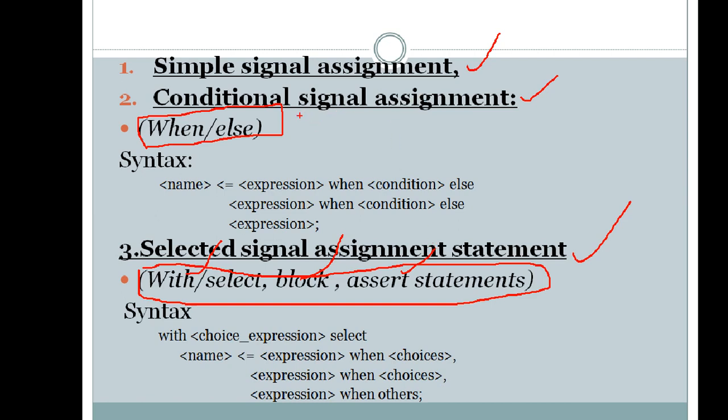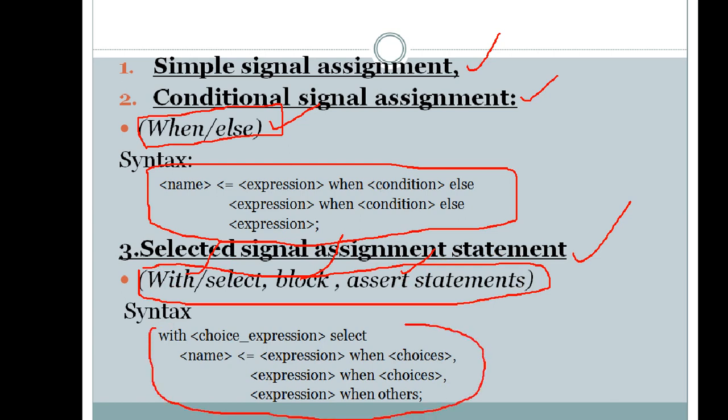If you want to write a conditional signal assignment, you can use when-else, and its syntax is given. The syntax of when-else will look like this. Similarly, if you want to write a selected signal assignment, we can use either the with-select or block statement or assert statements. These are some examples of selected signal assignment, and this is the syntax for with-select. We have to remember the syntax; if we forget it, we cannot proceed further.